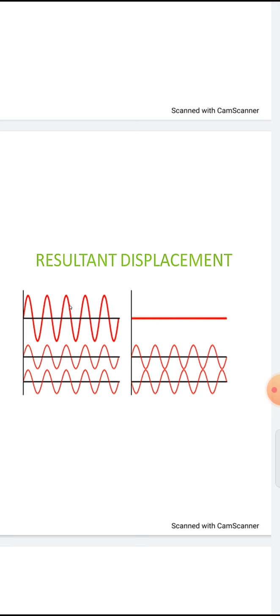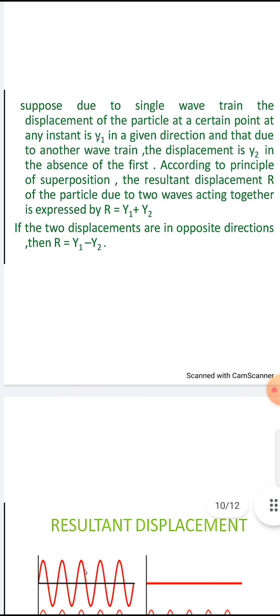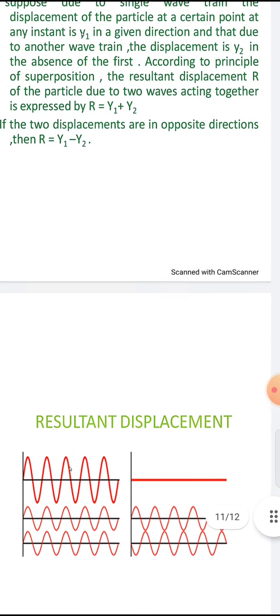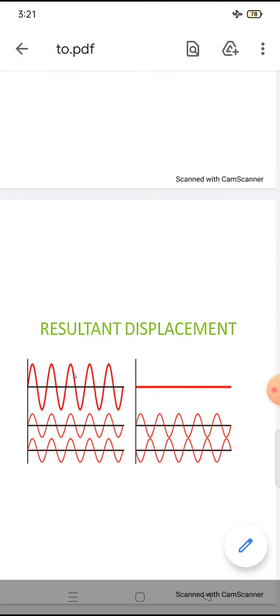In the first picture you can see constructive interference, where the waves travel in the same direction. In the second picture, the waves travel in opposite directions, and we get this resultant displacement of the principle of superposition.